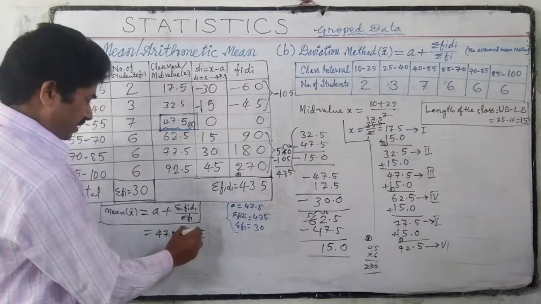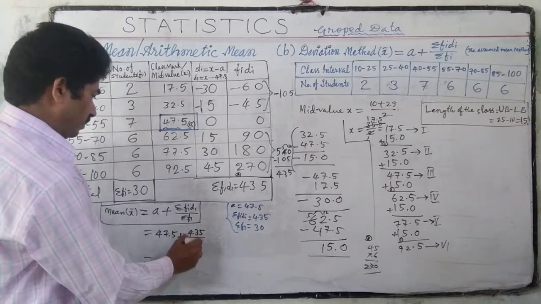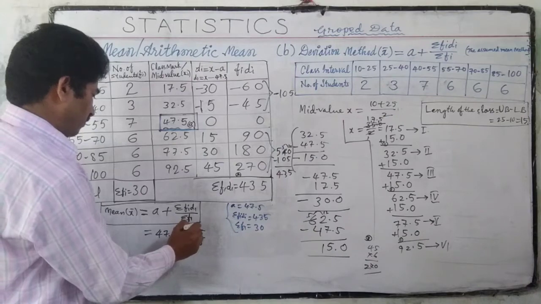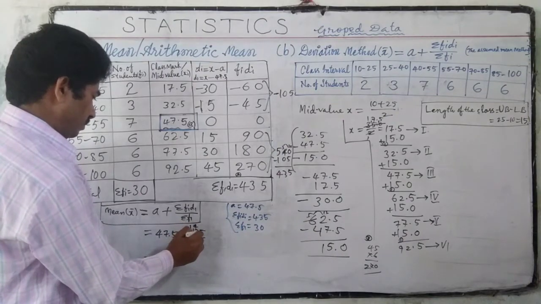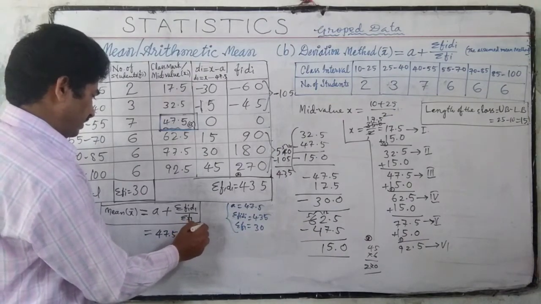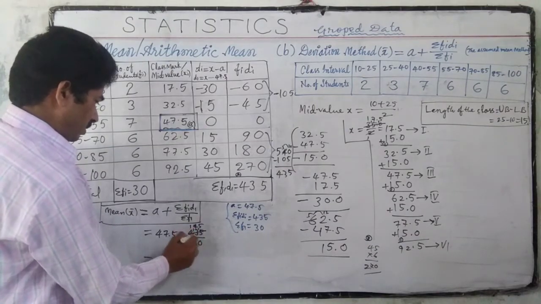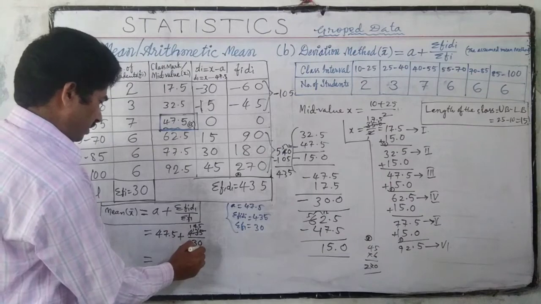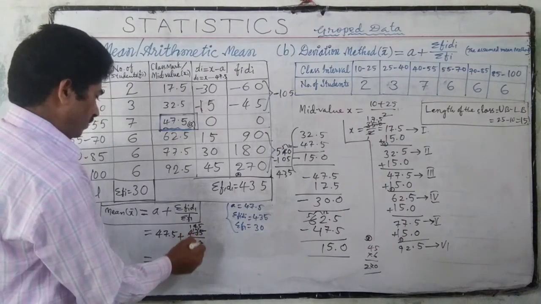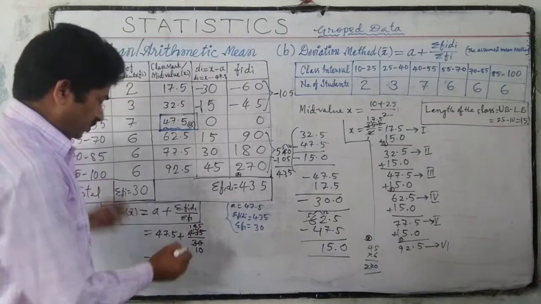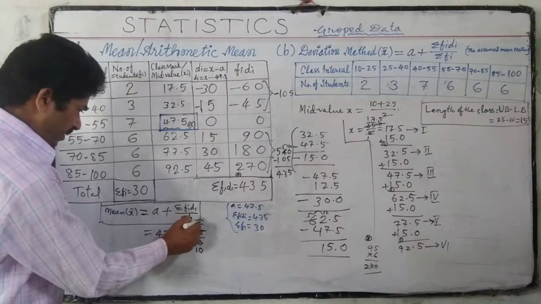We cancel using the 3 table: 3 ones, 3 fours are 12, 3 fives are 15. To divide by 10, we shift the decimal point.